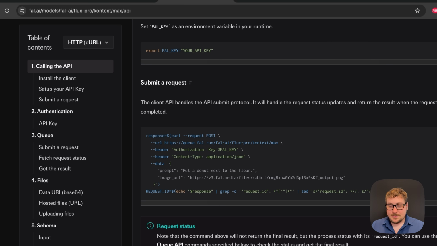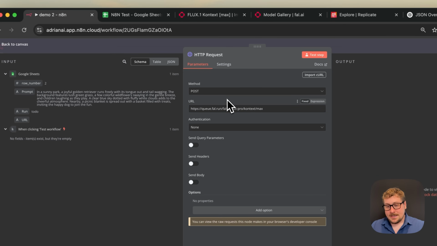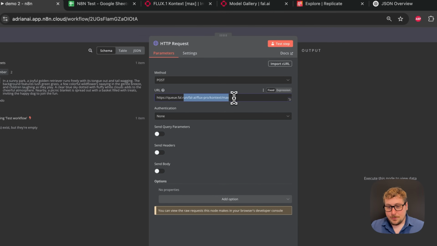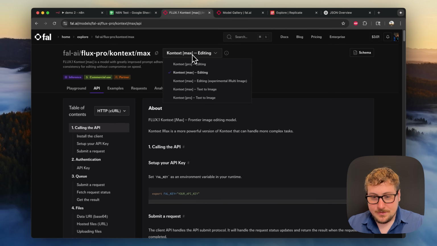But there's going to be a lot of things you're going to want to set up in the way I do, and I'll tell you why. But the key points you're going to want to know: the URL. So the URL is right here, so I'll be able to copy this in to the URL, and this is going to be the exact point that we're going to need to reach to send that command. So this is basically saying we want to do a Flux Kontext max command. And one thing before I actually do that is to note we're on the editing one right now, so this is just for editing. We're going to want to do a text to image, and then keep in mind there's pro and max. So this little thing right here is kind of like a bundle of all these different services that we can use that are all by the same people and called Flux Kontext.